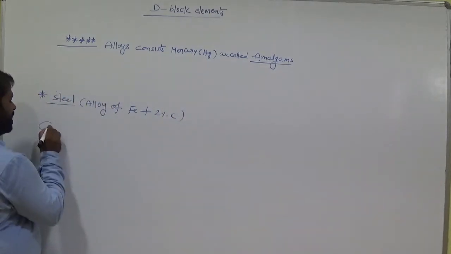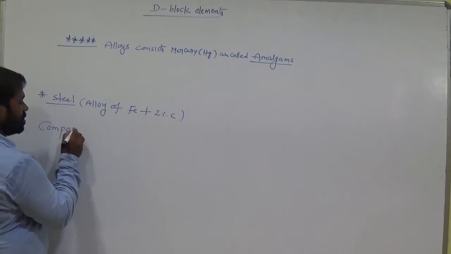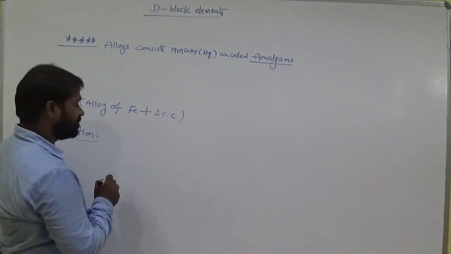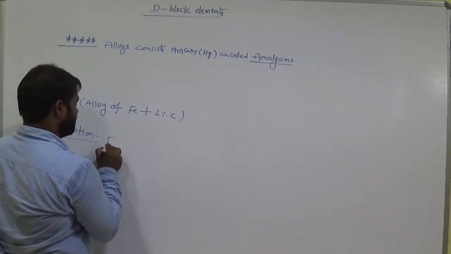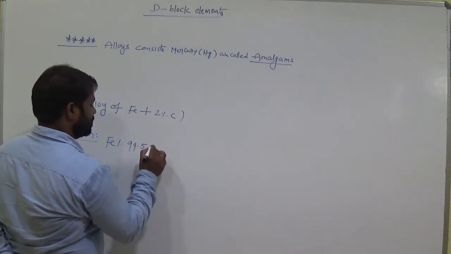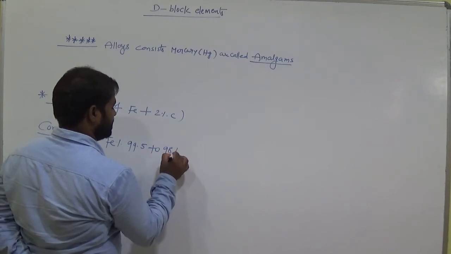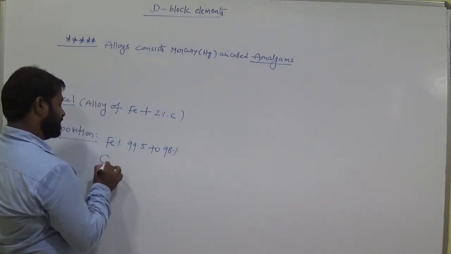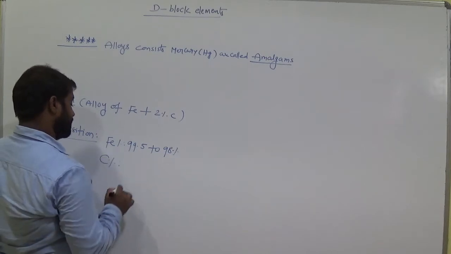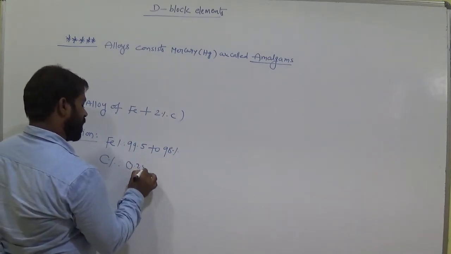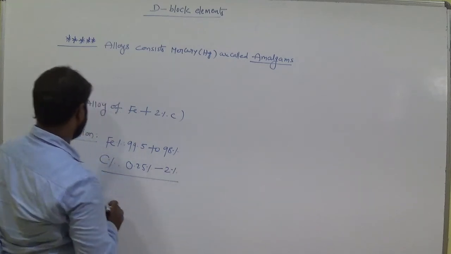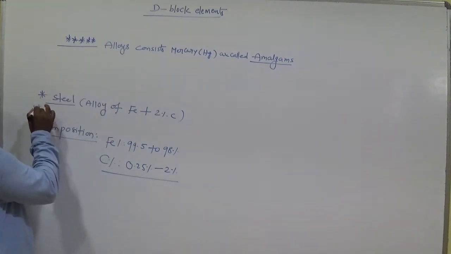And the composition of steel: percentage of iron is 99.5 to 98%, and percentage of carbon is 0.25% up to 2%.